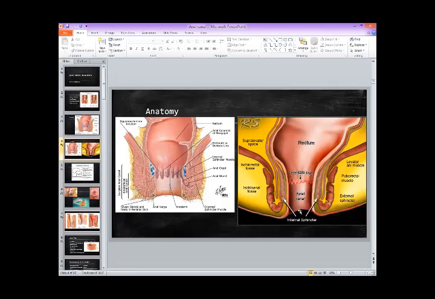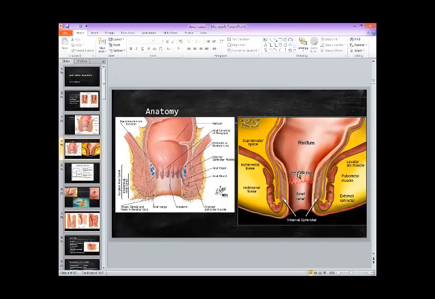It terminates at its lower end, and this lower part, which is about 3 to 4 centimeter in length, is called the anal canal. It is a continuation of the large bowel and then the rectum and then the anal canal. But there are some differences between rectum and anal canal, and because of that, this is a separate area.